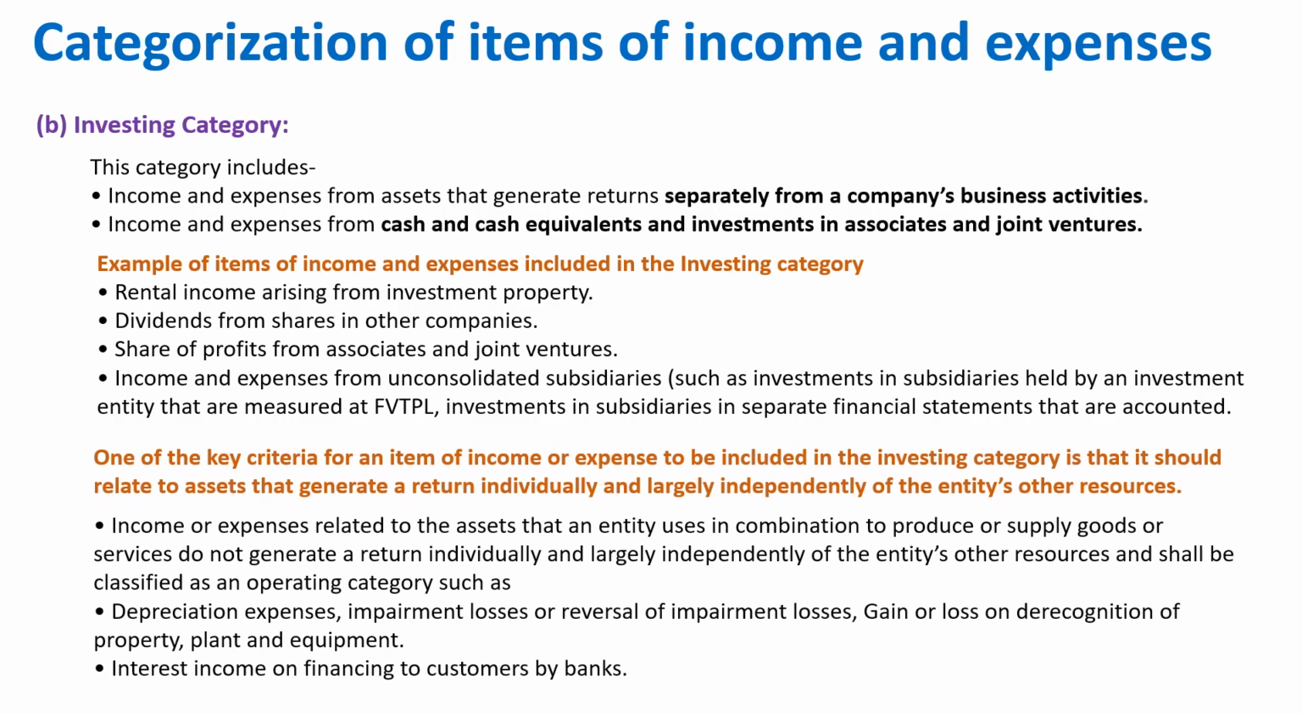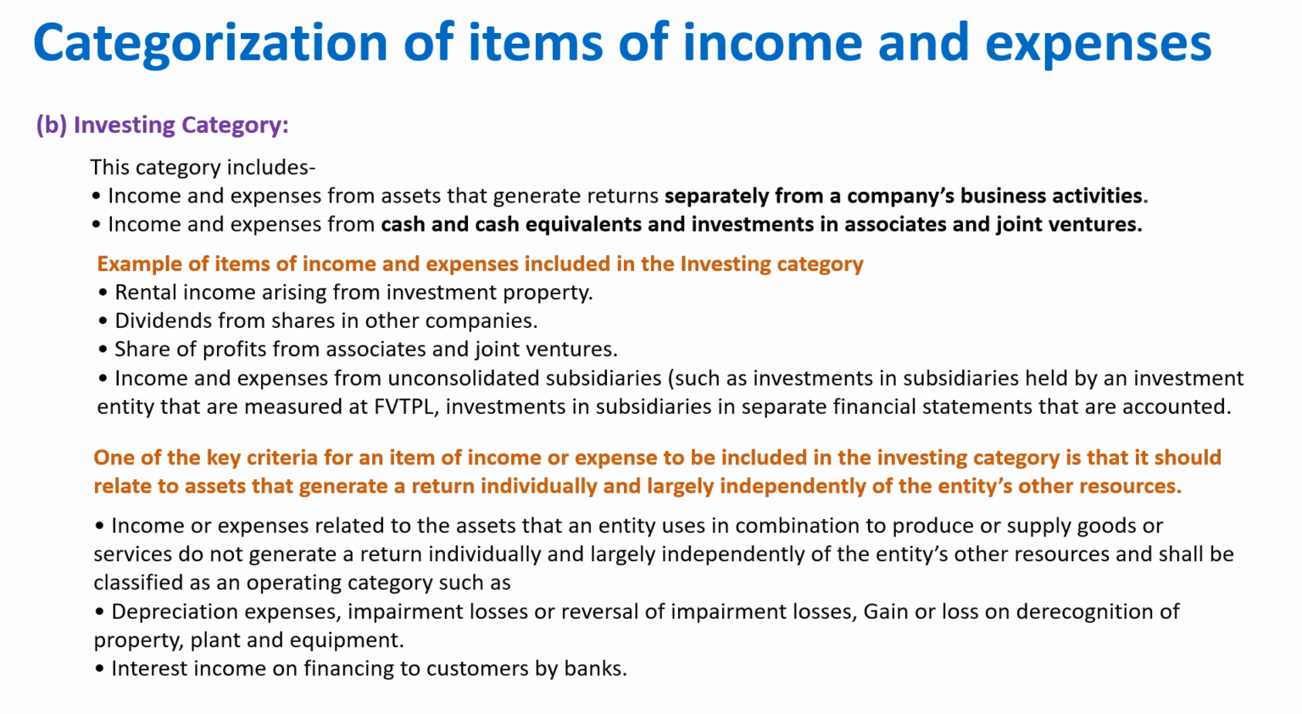Now, one of the key criteria for an item of income or expense to be included in the investing category is that it should relate to assets that generate a return individually and largely independently of the entity's other resources. That means it is very clear that you have invested, you're getting a return. So it should be connected to that individual investment, and that investment should not have a combination of other resources of the company, right? So if you see here, what it explains is that income or expenses related to assets that an entity uses in combination to produce or supply goods or services do not generate a return individually. It should be individually.